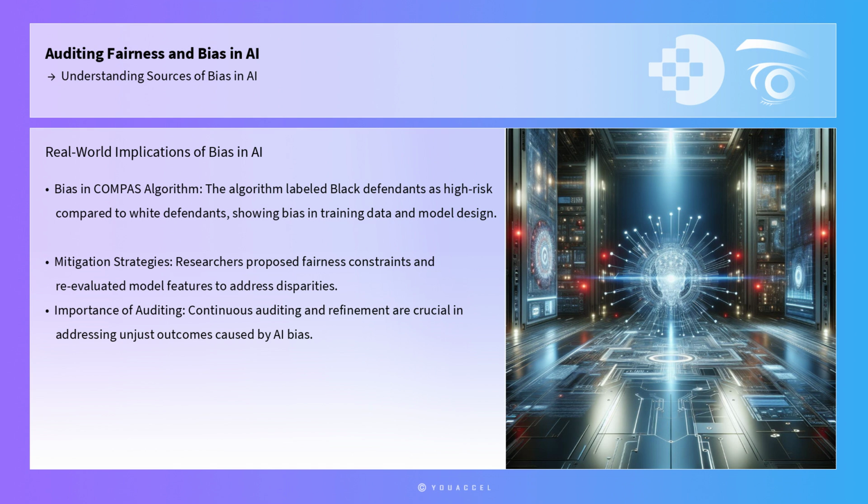Case studies highlight the real-world implications of bias in AI and the effectiveness of various mitigation strategies. A notable example is the COMPAS algorithm used in the U.S. criminal justice system to predict recidivism. Research revealed that the algorithm disproportionately labeled Black defendants as high risk compared to white defendants, illustrating how bias in training data and model design can lead to unjust outcomes. In response, researchers have proposed fairness constraints and reevaluated the features used in the model to address these disparities, demonstrating the importance of continuous auditing and refinement.